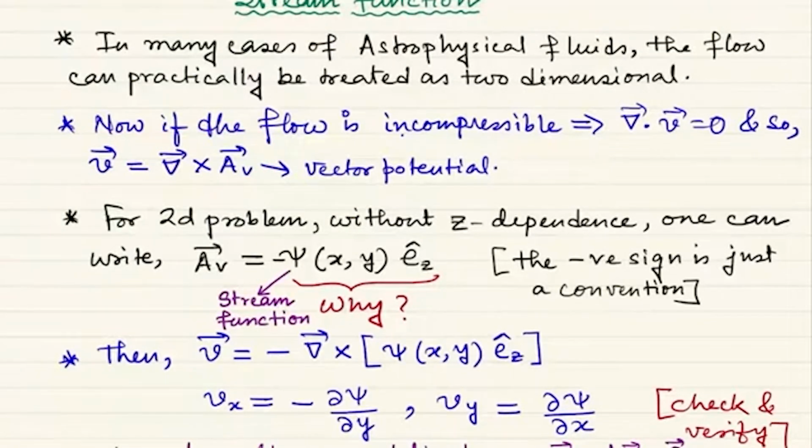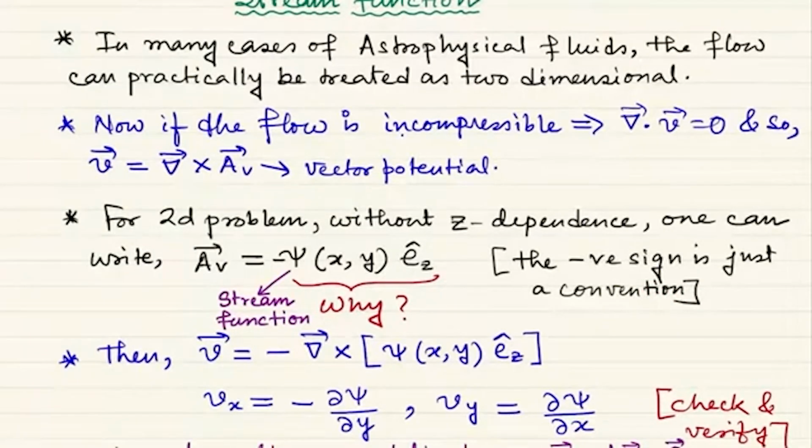For a 2D problem without Z dependence, this curl of AV, the velocity vector potential, can be written as minus of a scalar function psi, which is a function of x and y only, times the unit vector in the z direction. Z direction simply means the direction which is perpendicular to the plane of the problem. So if this is the plane of the problem, then this is the z direction.